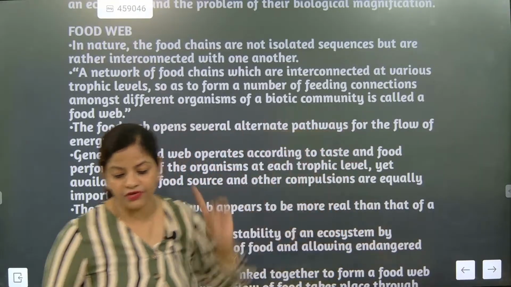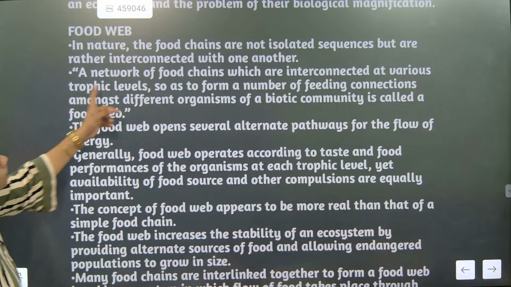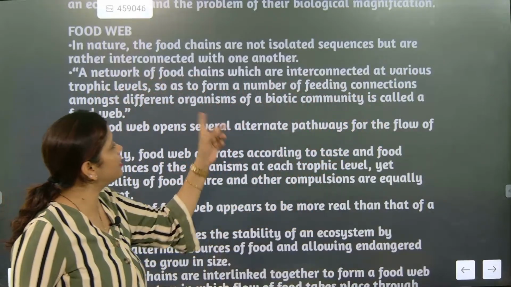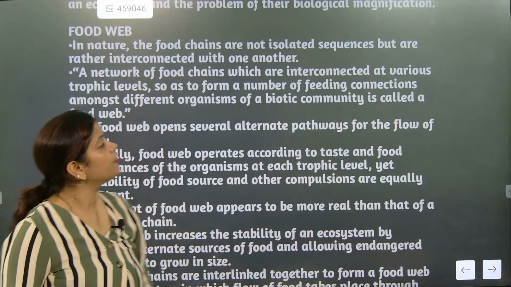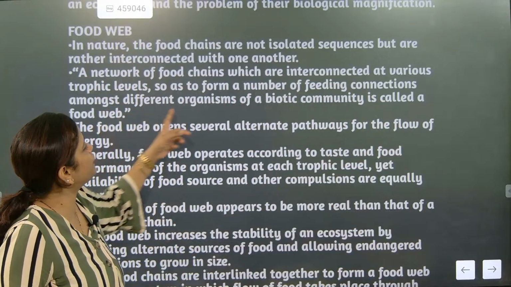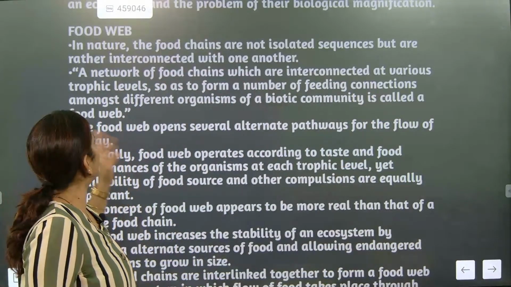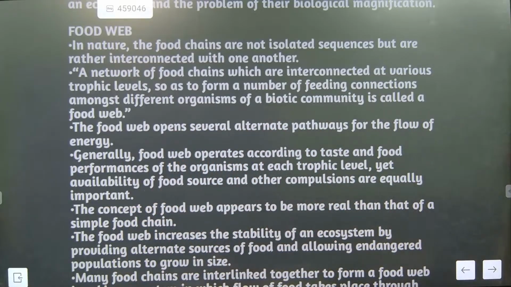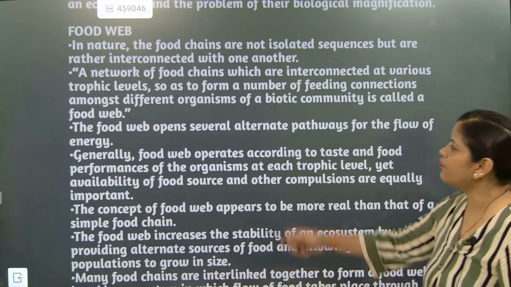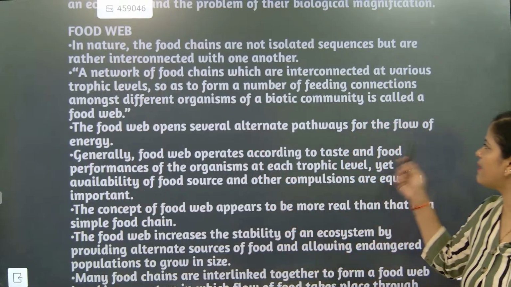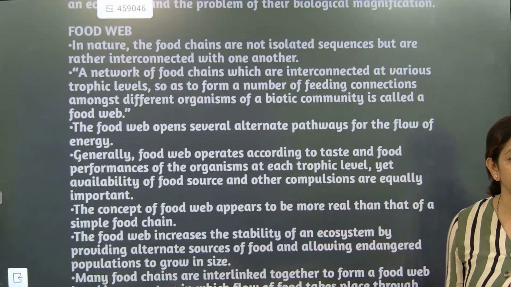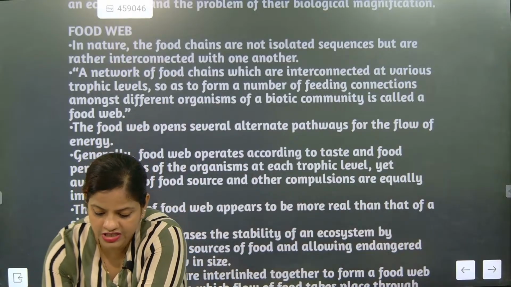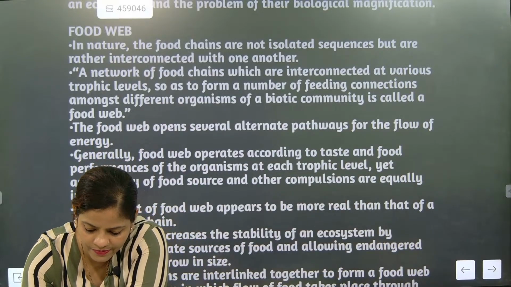So, what is the definition of food web? The network of food chains which are interconnected at various trophic levels so as to form a number of feeding connections among different organisms of a biotic community is called a food web. The food web opens several alternate pathways for the flow of energy. Write this down, this is the most important: the significance of food web.